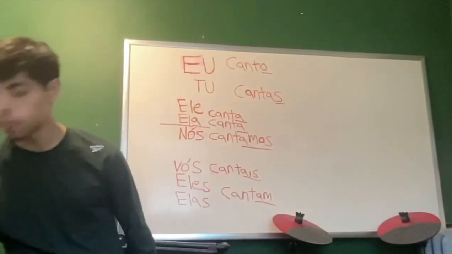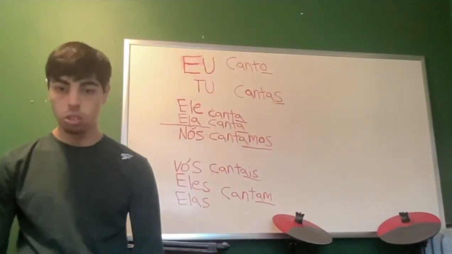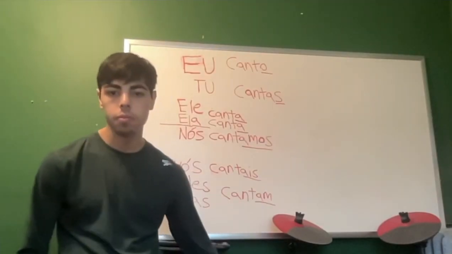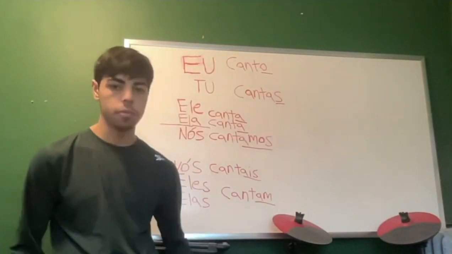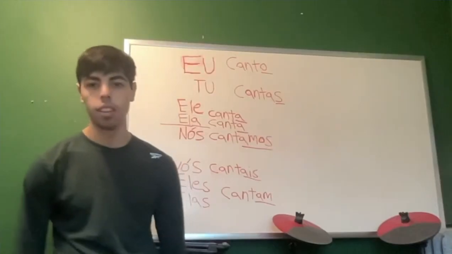So, since I showed you how to conjugate this verb, it is time for us to do this verb. We're going to sing something. The song that we're going to be singing is Happy Birthday. And we have someone special that has a birthday today. Alright, now it's time for us to sing Happy Birthday here. Hope you enjoyed this. Alright, let's do it.